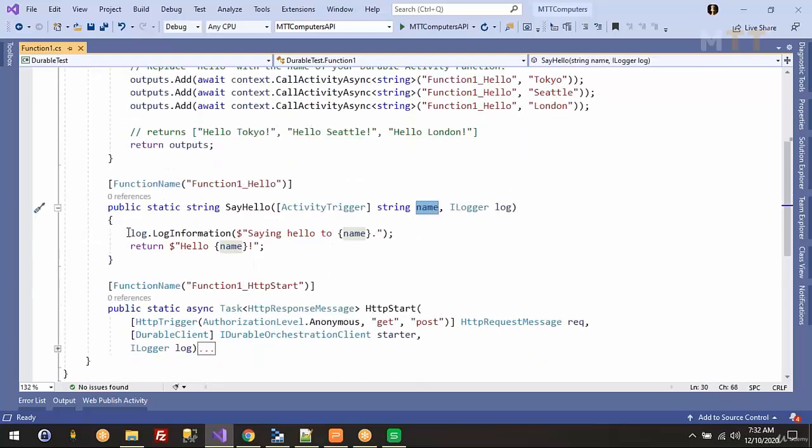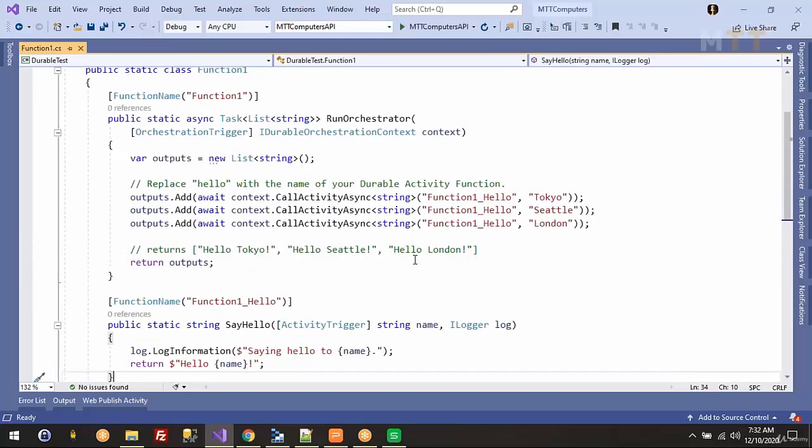What it is doing is just logging the information. First time they are passing Tokyo, second time Seattle, then London. So let's just execute this one and see what the result is. Let's change the start function here.